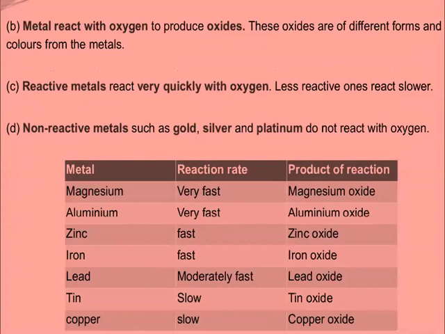Reactive metals react very quickly with oxygen. Less reactive metals react slowly. Non-reactive metals such as gold, silver, and platinum do not react with oxygen. The metals such as magnesium and aluminium react very fast in air with oxygen. Zinc and iron react fast with air. Lead reacts moderately fast in air with oxygen. Tin reacts slowly and copper slowly.